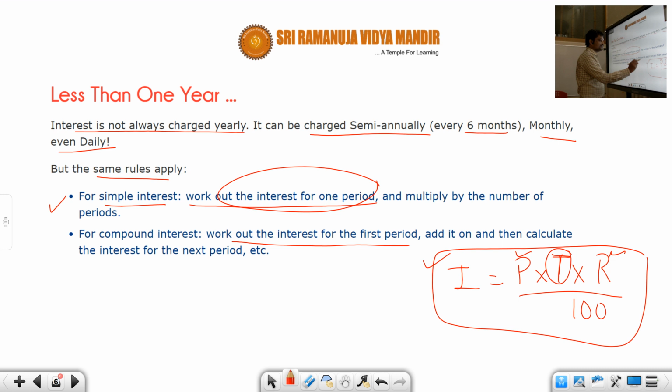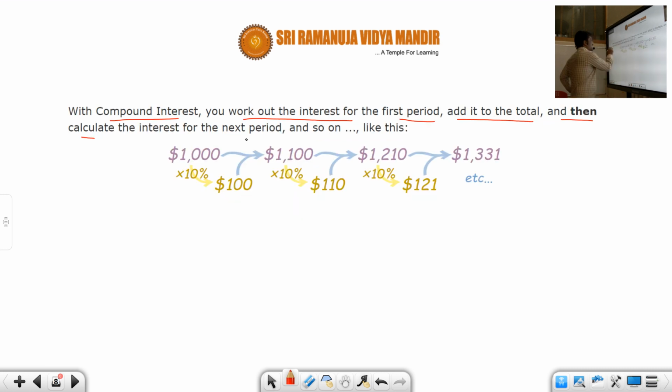So with compound interest, you work out the interest for the first period, add it to the total, and then calculate the interest for the next period, and again add this interest to the total, and so on. The difference between simple interest and compound interest is that in simple interest, the interest amount added is the same. Whereas in compound interest, for the subsequent years, we calculate interest even on the interest that needs to be repaid. That is the difference. For that reason, with compound interest, the money keeps growing more as compared to simple interest.